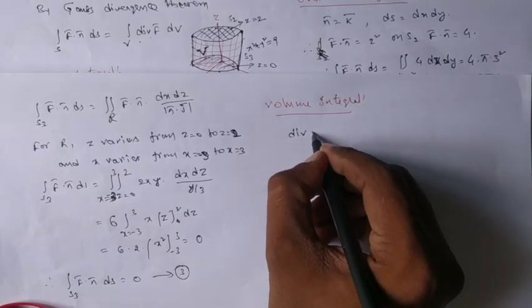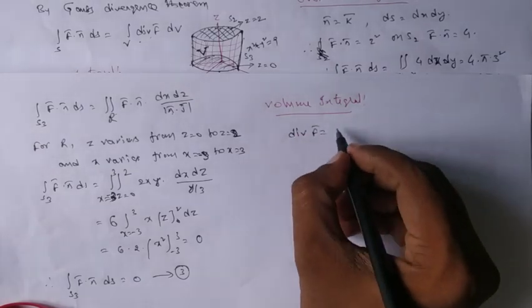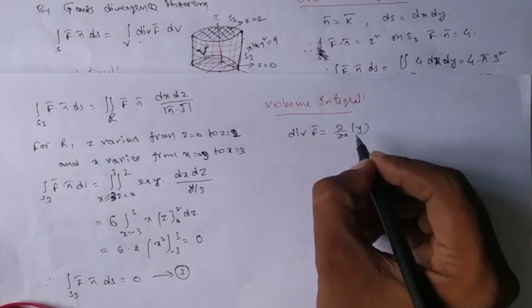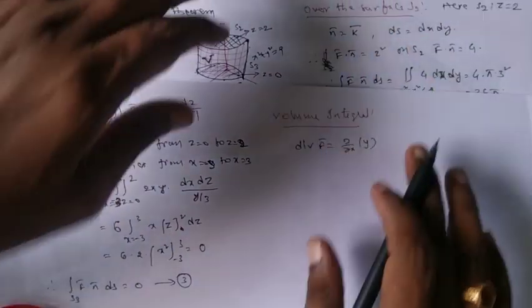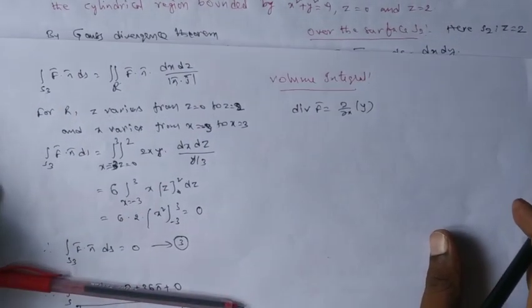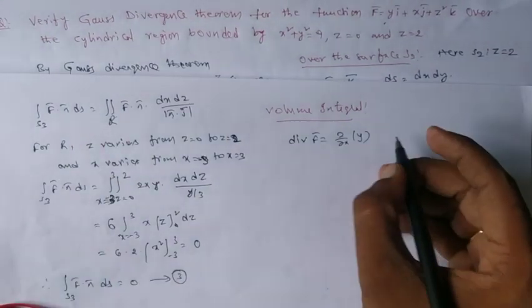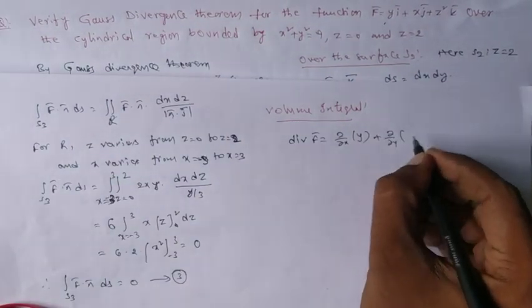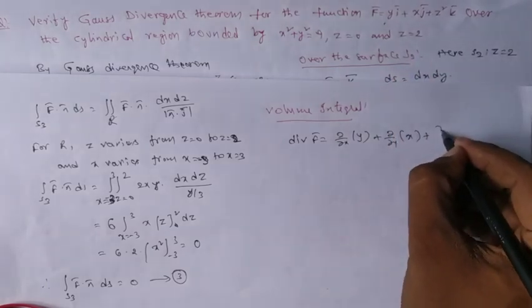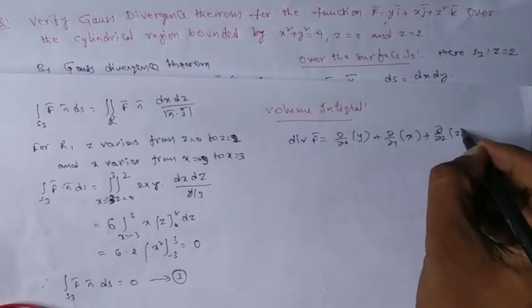So div f bar equal to dou by dou x of f1, that is our function, that f1 is y, plus dou by dou y of f2, that is x, plus dou by dou z of f3, that is z square.